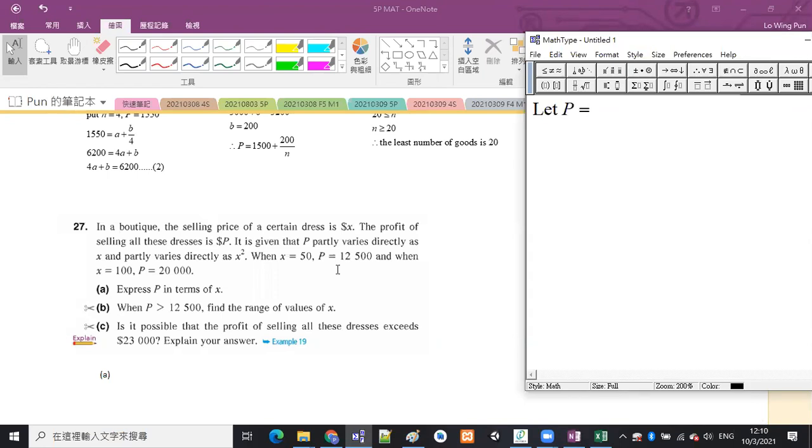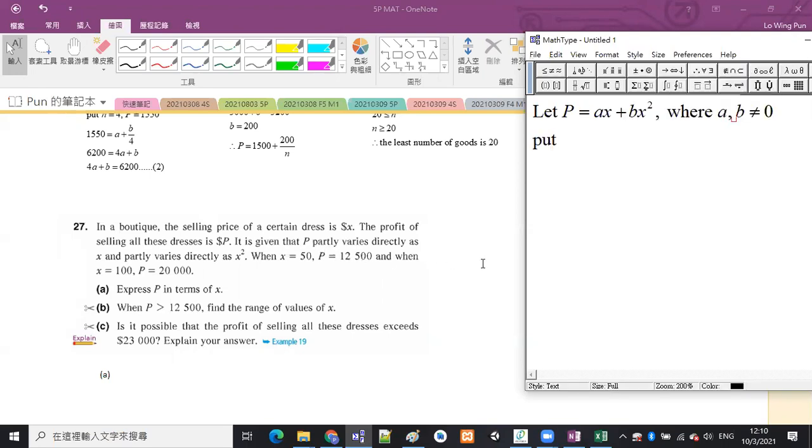And there are two parts. The first part varies directly as X, so A times X. Plus the second part varies directly as X squared, so B times X squared. Where A and B are not equal to 0. And so I think it is very clear that the question gives you two pairs of numbers. When X is 50, P is 12,500.